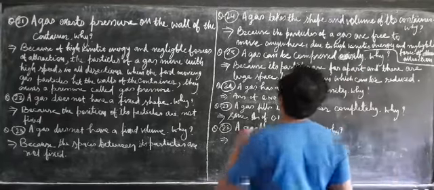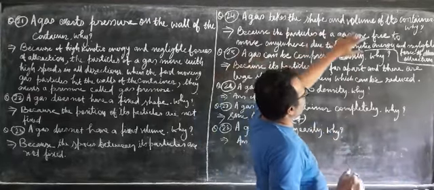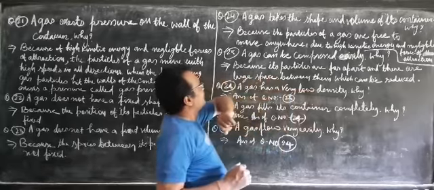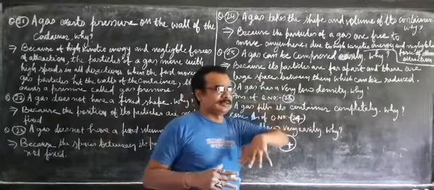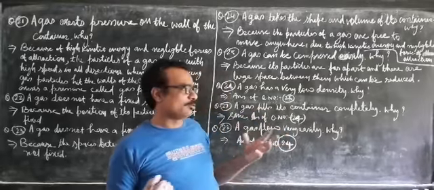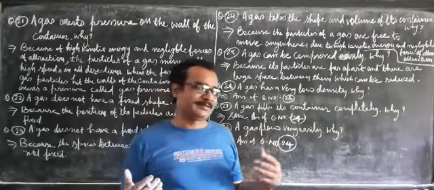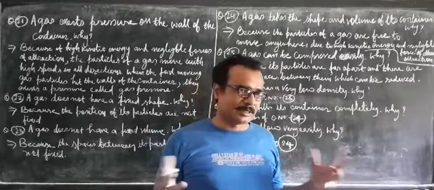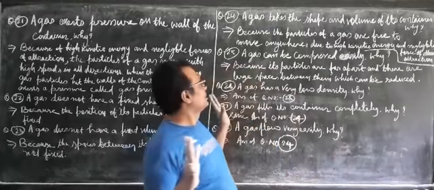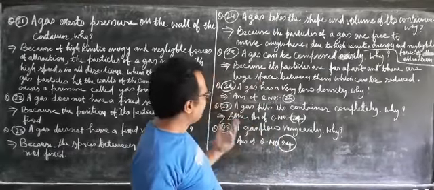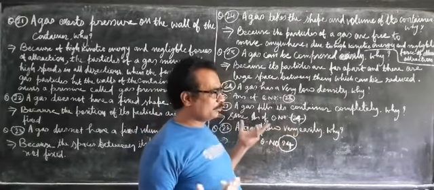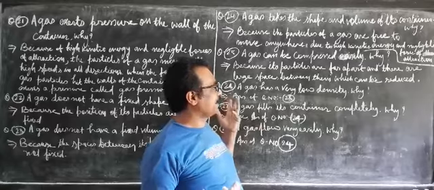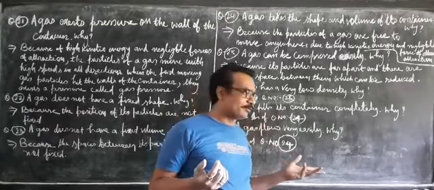Now the next question: the gas takes the shape and volume of the container. That means the shape and the volume of the gas would be the same as the shape and volume of the container. Why is it happening? Again the same thing. Particles are free to move because they have very high kinetic energy and negligible force of attraction.